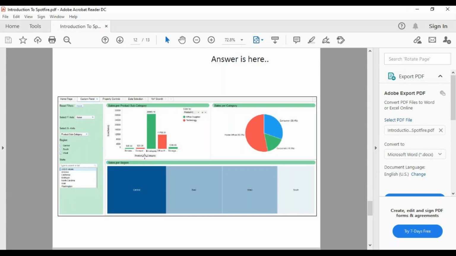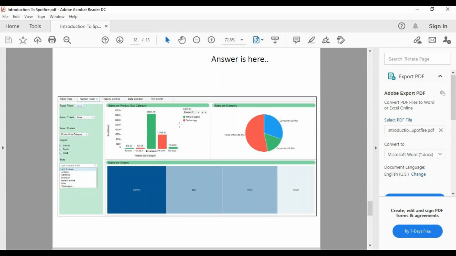Right? If you see, product subcategory is there, it is right now with sales. I can change sales to profit, profit to expenses, all that. And I can change my x-axis. So it's a multi-combination chart. My user can do analysis on multiple combinations, A to B, B to C, C to A, C to B. Like this, multiple combinations are there. And then I have filters for multiple regions, multiple states, and all that.